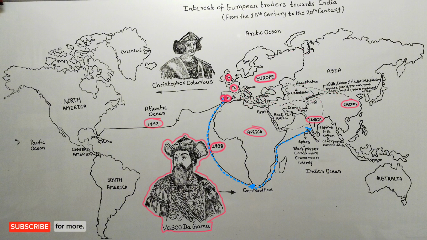In 1498, Vasco da Gama reached Calicut in India via the Cape of Good Hope. Calicut is the name of a city located in Kozhikode district of Kerala state, which is in India. Earlier, this city was known as Calicut. Kozhikode is situated on the Malabar coast.